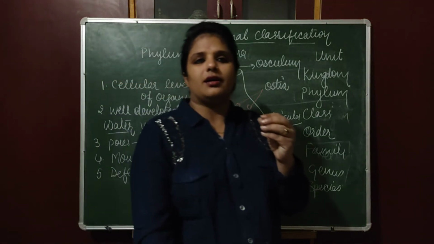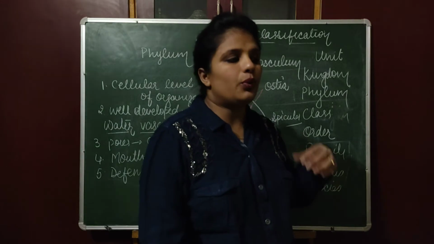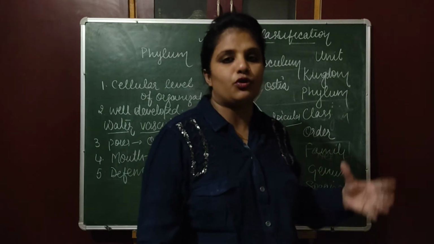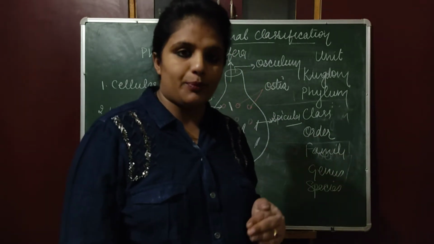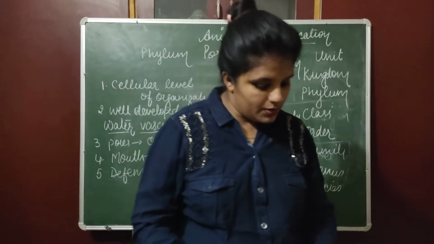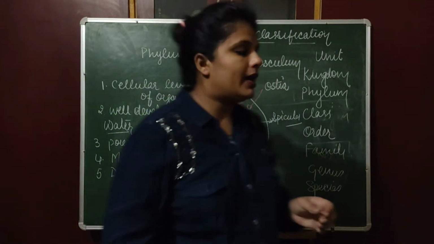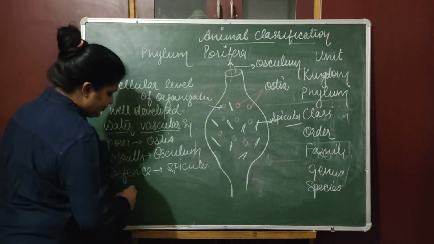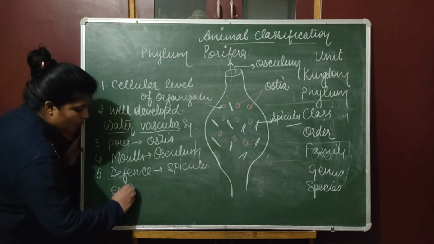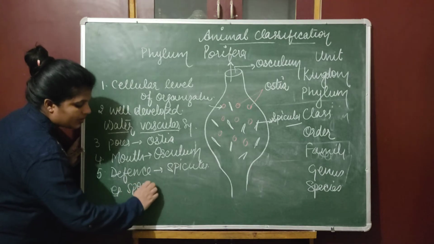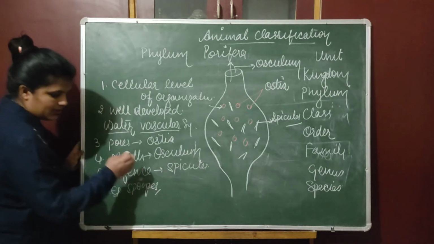Spicules are the cells of silica. So in case any grazing animals want to eat them, they can protect themselves. One more is they have intracellular digestion, and if I am talking about examples, sponges are in this group. So they have a good water holding capacity.